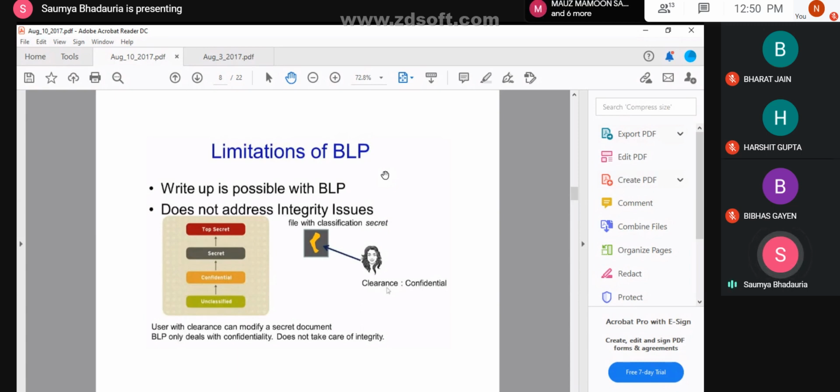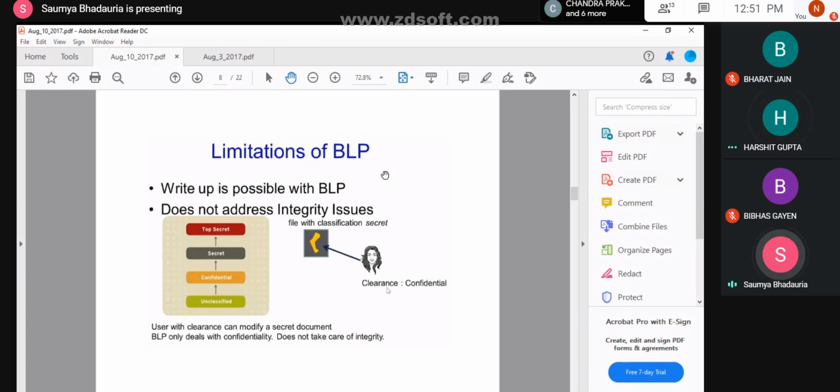Is this statement correct? Ma'am, can you please repeat it? I said that write up is allowed in BLP with the concept that all of the files which are there in the top secret level are secured. Yes, ma'am.